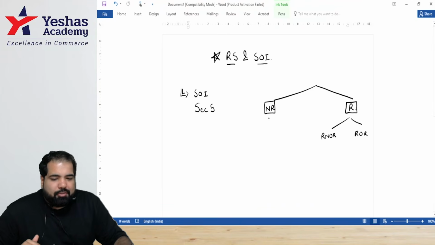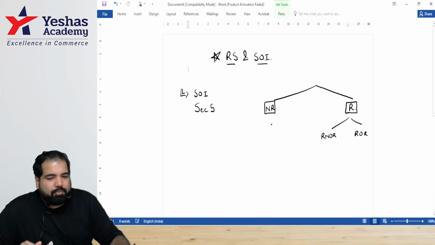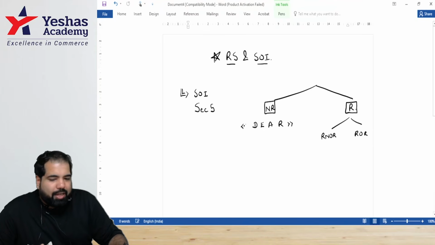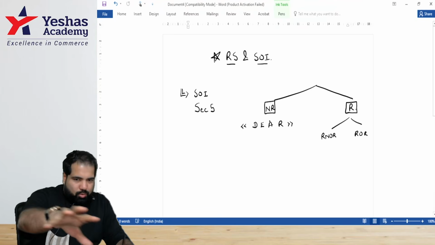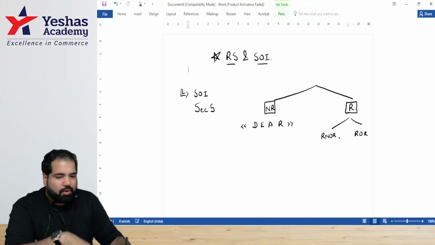Now, the government has said for non-residents, there are only four incomes which are taxable. Very quickly, you will tell me, guys, what are the four incomes which are taxable for a non-resident? There is a shortcut called DEAR. Guys, are you aware of the shortcut? Yes. If not, I'll explain. Guys, if you're a non-resident, for example, assuming you guys are non-residents, you all don't stay a lot in India, you all stay abroad, so hence I'll call you non-resident.